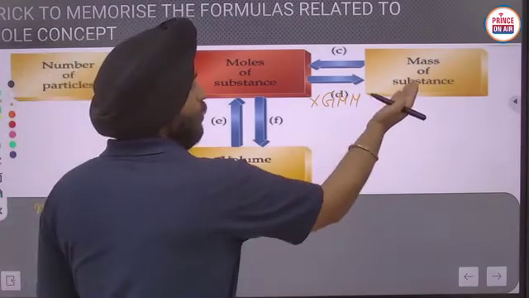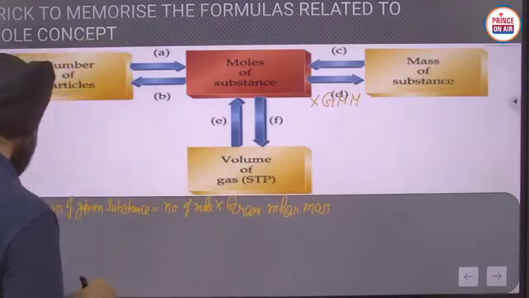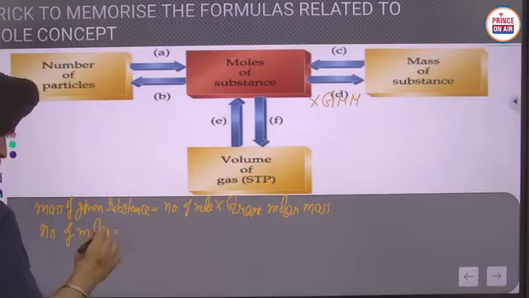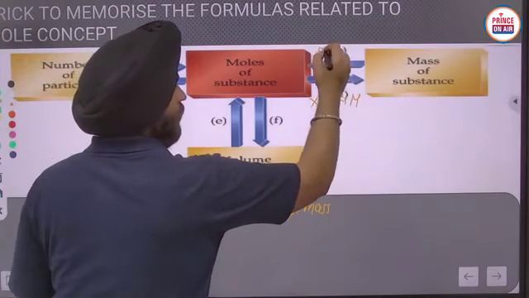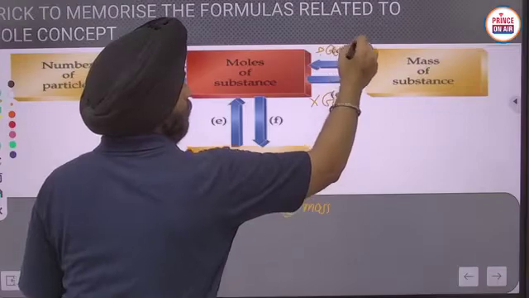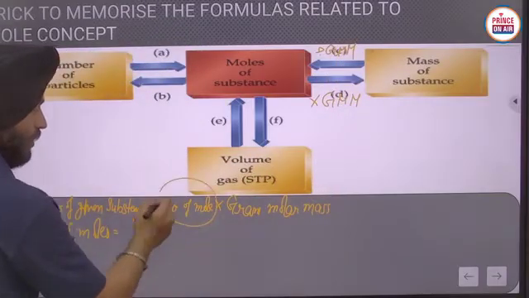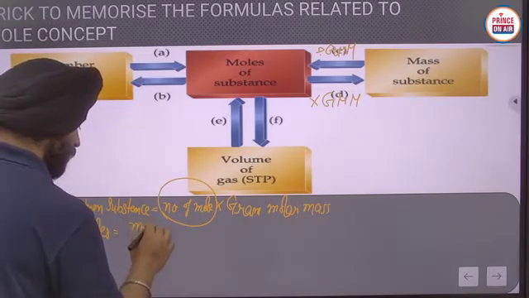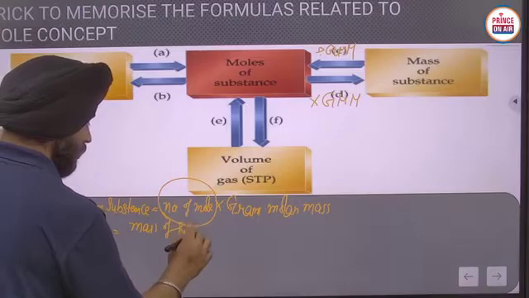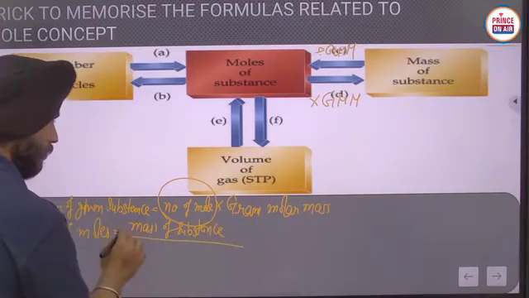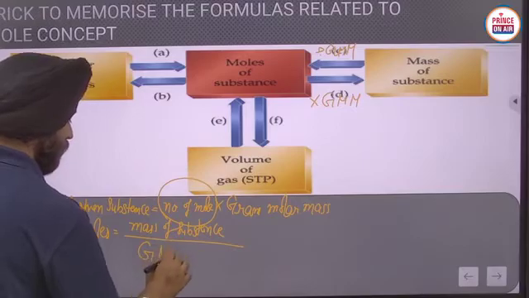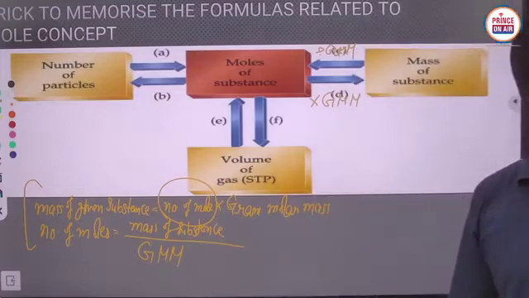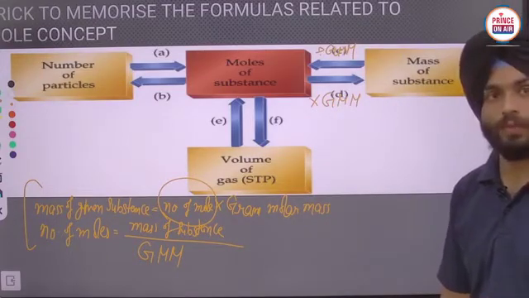And if you are moving from mass to mole, meaning we want to calculate the number of moles, then you have to divide by gram molar mass. Here, the gram molar mass will be in the denominator. So it is mass of substance upon gram molar mass. Okay, clear? Note it down once. By pausing this video, you can note it. Okay, done.